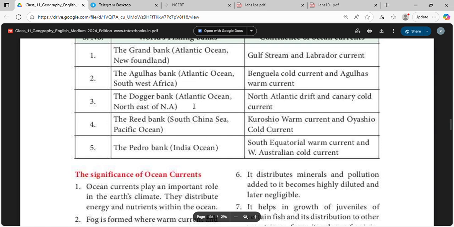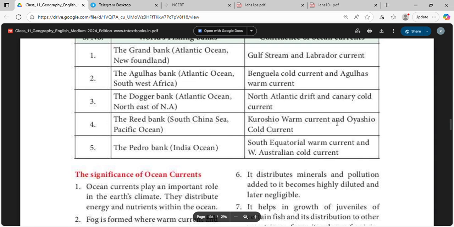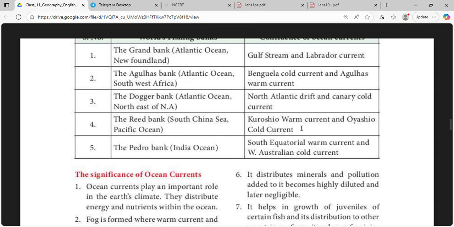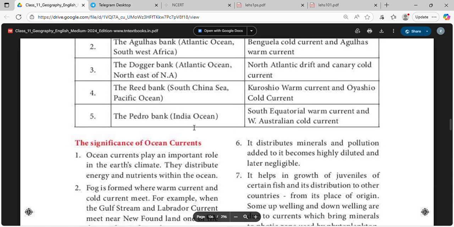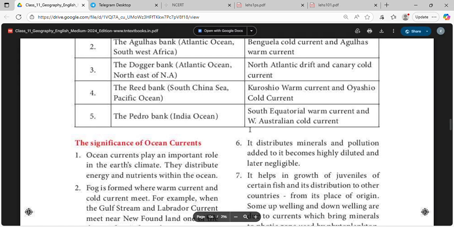The Dogger Bank fishing bank, Atlantic Ocean, northeast of North America, North Atlantic Drift and Canary Cold Current. The Reed Bank, South China Sea, Pacific Ocean, Kuroshio Warm Current. Confluence of Kuroshio warm current and Oyashio cold current. The Pedro Bank, Indian Ocean, the South Equatorial warm current and the West Australian cold current.